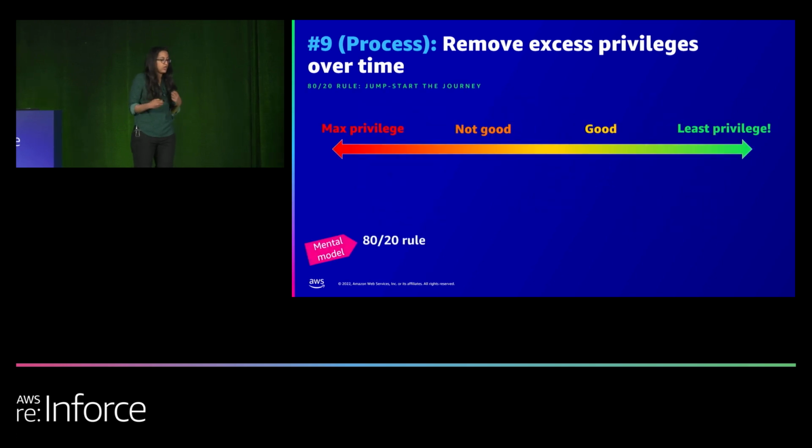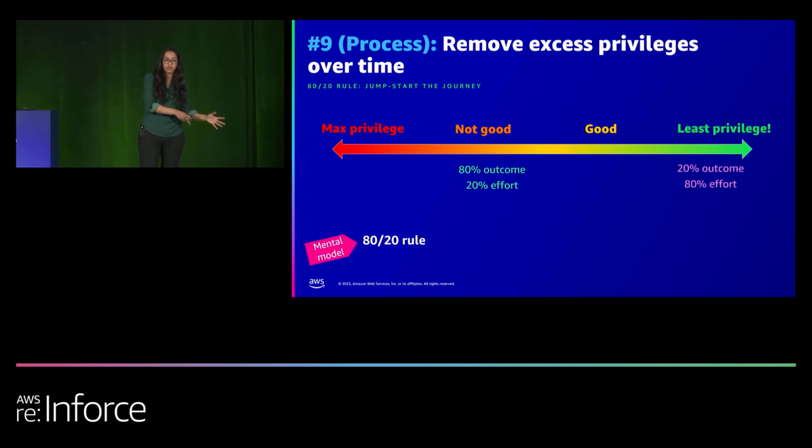And one mental model I want to call out here is the 80-20 rule, which says basically that 80% of your outcome comes from 20% of the effort. And whenever we talk to customers, we hear this often, that least privilege is great, but I want to focus on just enough privilege.